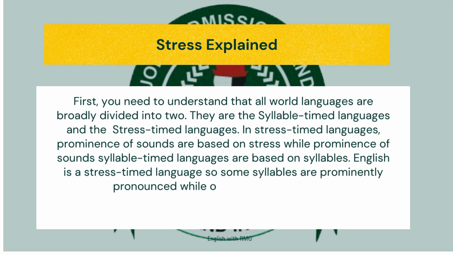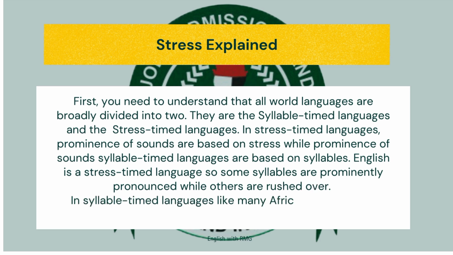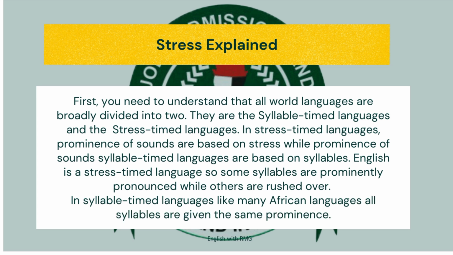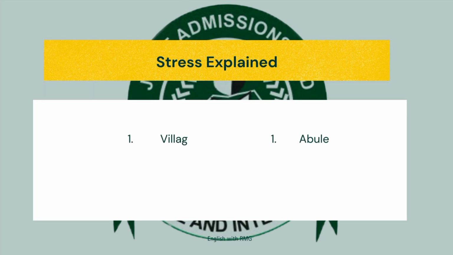An example of syllable-timed languages is many African languages like Yoruba and Igbo. They are all syllable-timed, so you pronounce all the syllables. But in English, you don't pronounce all the syllables. So this feature of stress placement is kind of strange to us as Africans, so we just have to learn it.